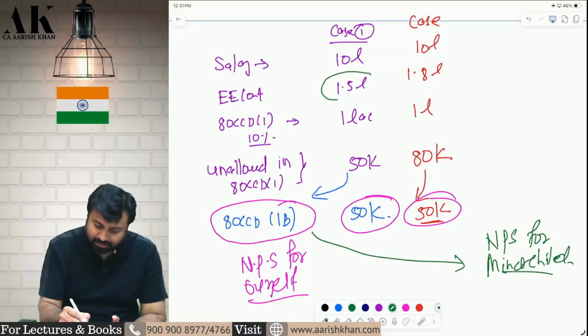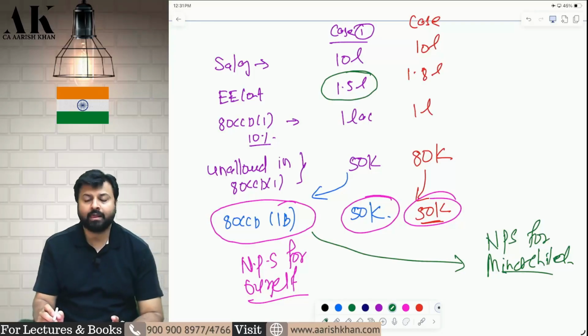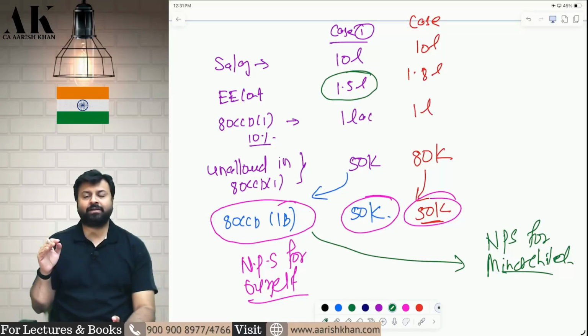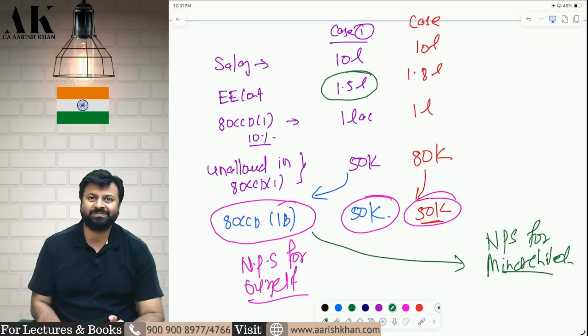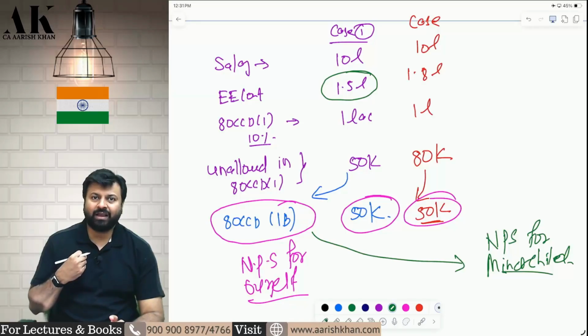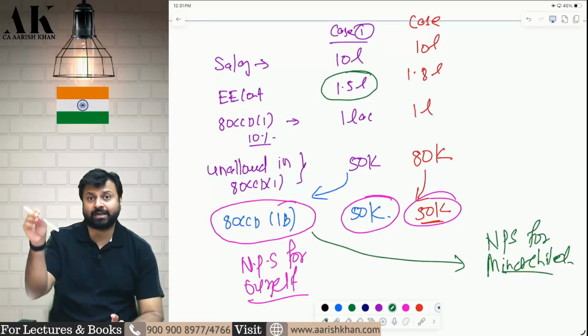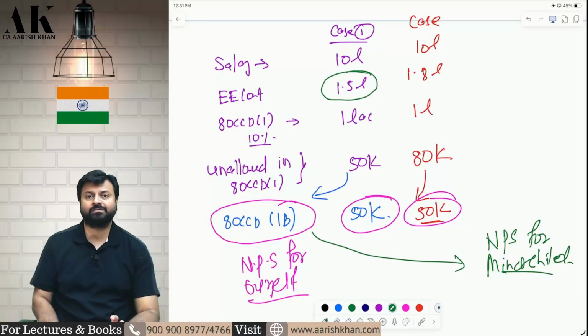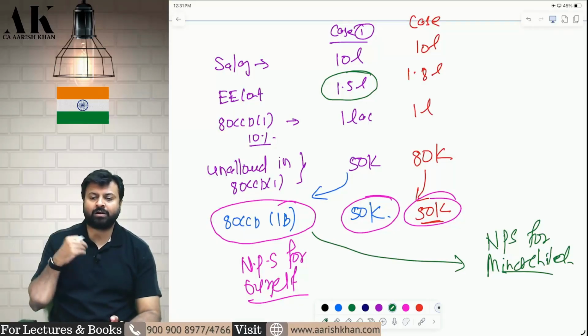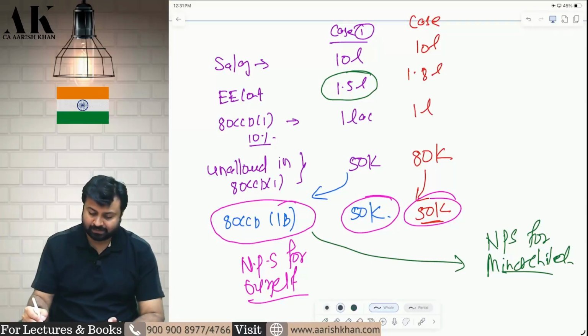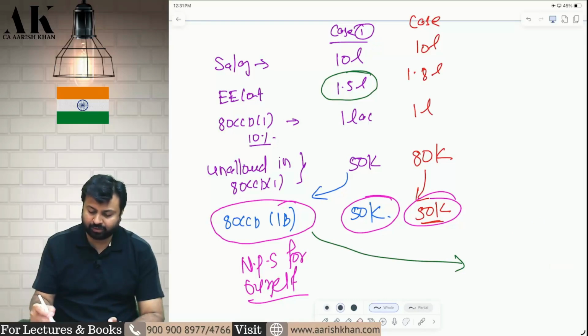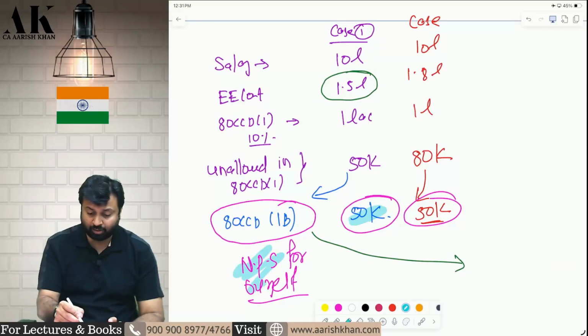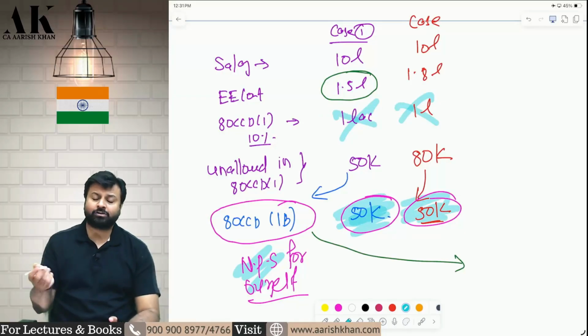So this total contribution I am making 1.5 lakhs. Out of that I can do 1.25 lakhs for myself and 25,000 for minor child also. I am a parent of a minor child, I can make in the name of minor child also. Or if I am a guardian of a minor child, I can make in the name of the minor child also. Parent can make in the name of minor child or guardian can make in the name of minor child. So this 50,000 can be exhausted for your own NPS. This 50,000, not this 1 lakh. This extra 50,000 can be utilized for your own NPS and it can also be utilized for the minor child.